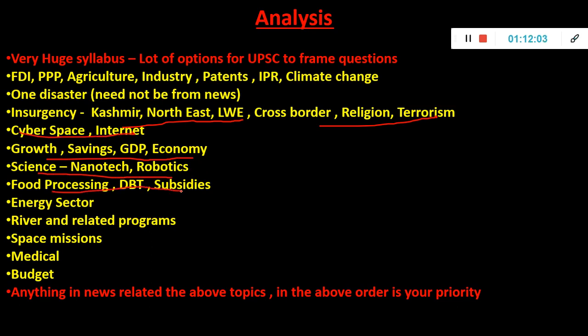Then food processing, DBT, subsidies, very, very important. 40-50 marks will come from here. Energy sector, you saw nuclear is there, solar is there, thermal, coal, everything was asked. River, Ganga river specific 2 questions came, and then river linking was there.